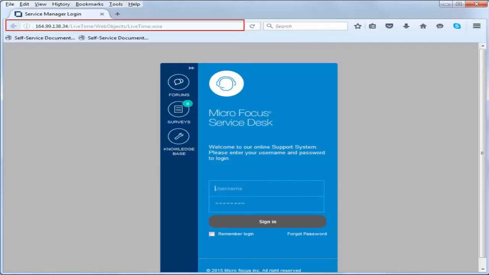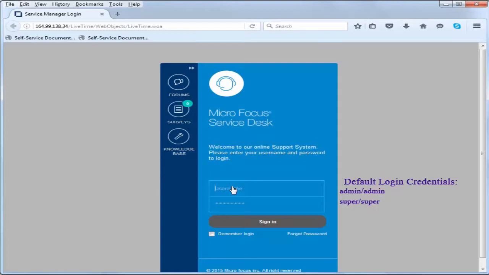Launch a web browser and specify the Micro Focus Service Desk URL. The Service Desk login page is displayed. Specify the default admin or supervisor credentials. Change the default login credentials immediately.